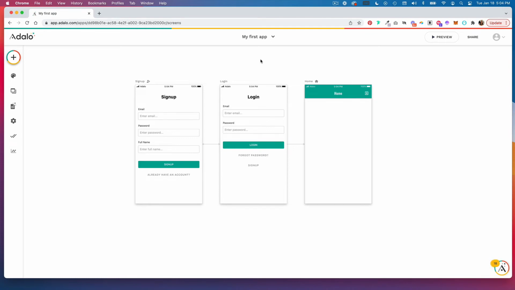When you create an app on Adalo, you're given 3 screens out of the box. So we have a sign up, login, and home screen.